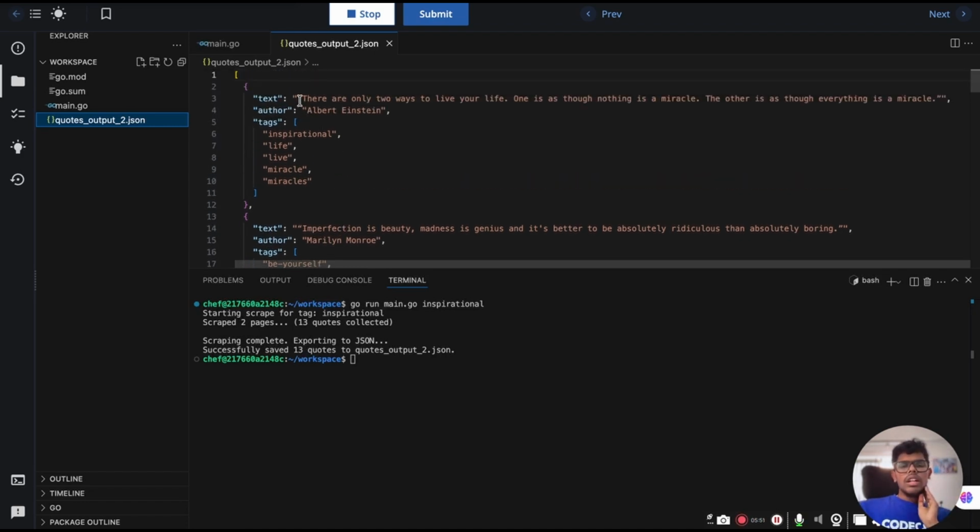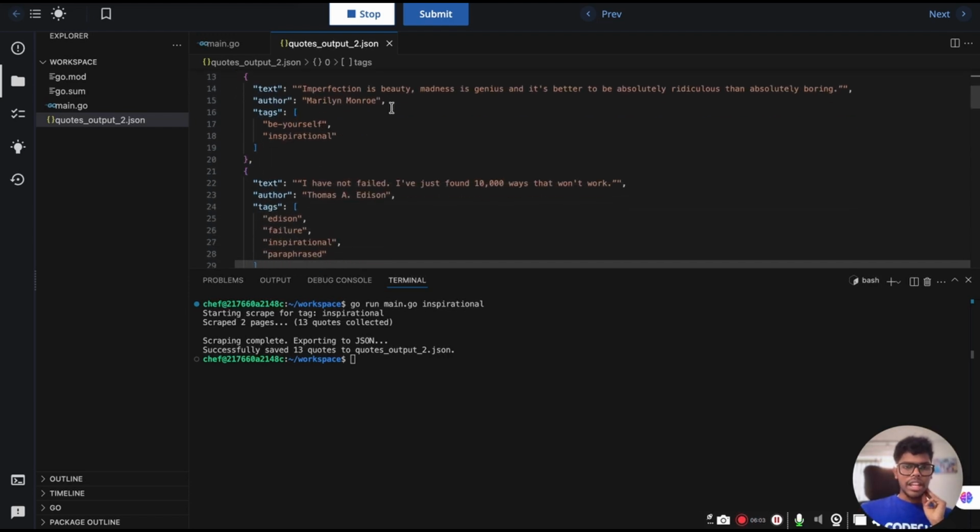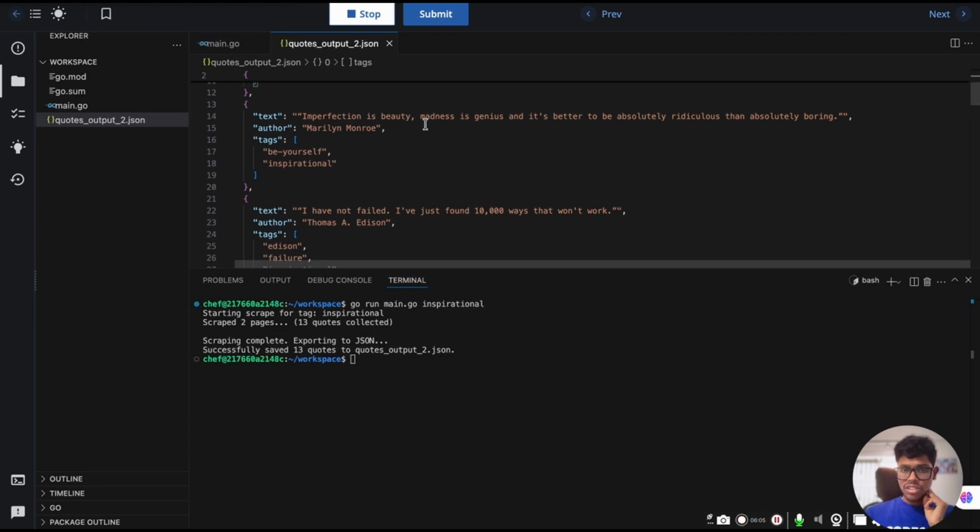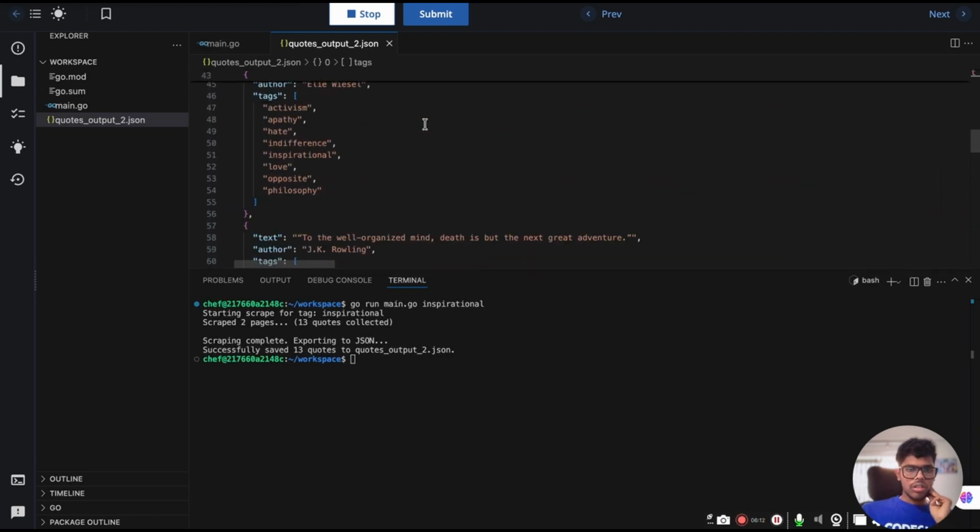So this is one quote: there are only two ways to live your life. One is as though nothing is a miracle. The other is as though everything is a miracle. This is given by Albert Einstein. The next one is basically imperfection is beauty, madness is genius, and it's better to be absolutely ridiculous than absolutely boring. So yeah, these are the quotes. 13 quotes have been extracted.